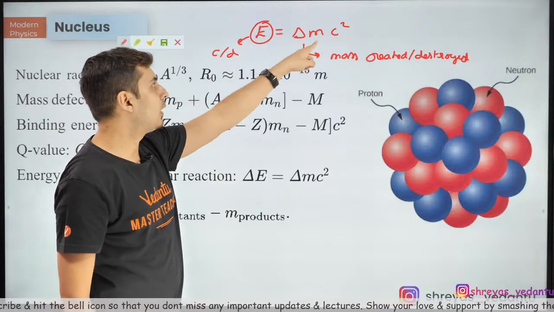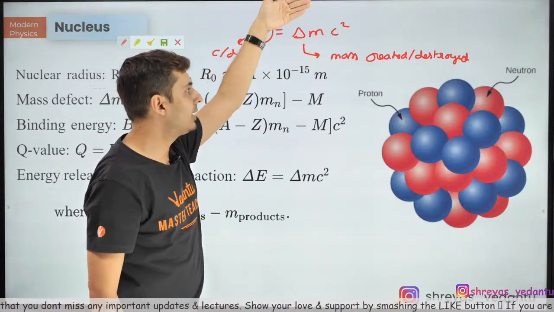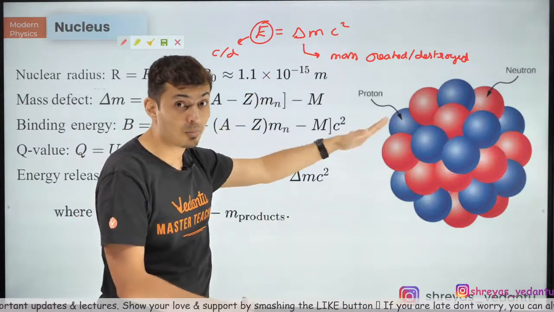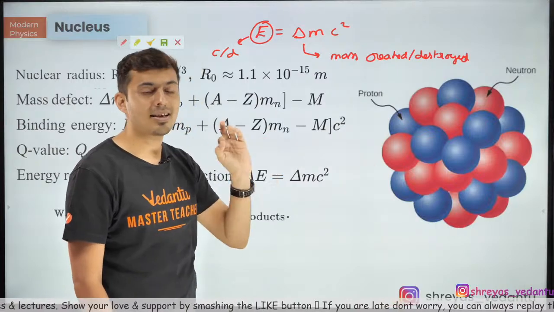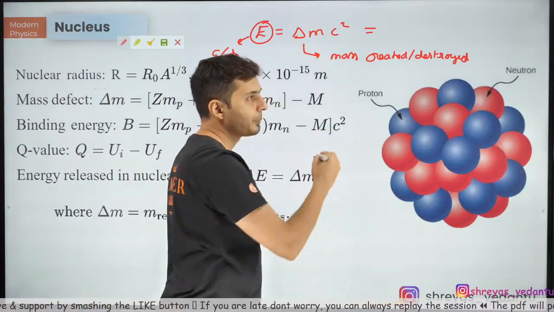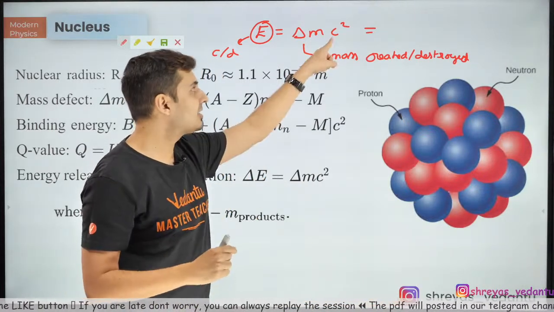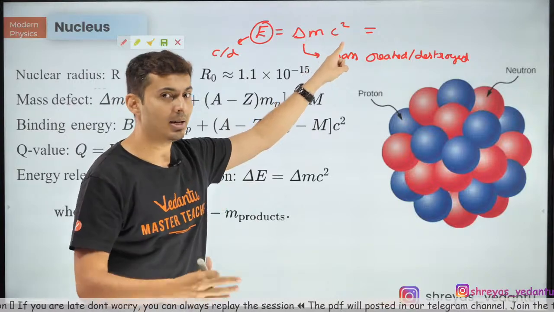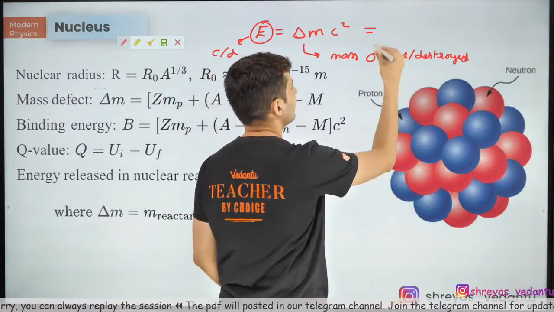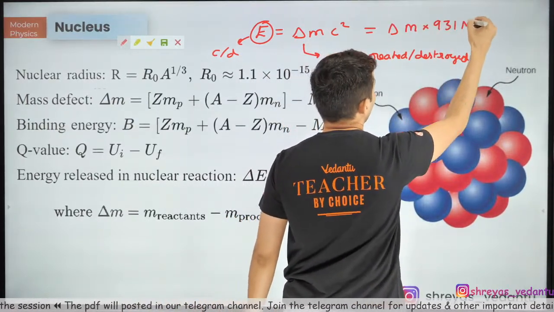Similarly, this formula can also be rewritten in a different way, because it is more useful to write it in a different unit, especially at the nuclear level, and that is electron volt. So if you write this mass defect in atomic mass unit, and substitute c as 3 × 10^8 meters per second and then convert it into electron volt, the final answer will come like this: Δm × 931 MeV.